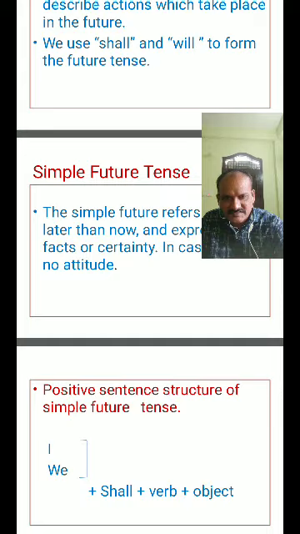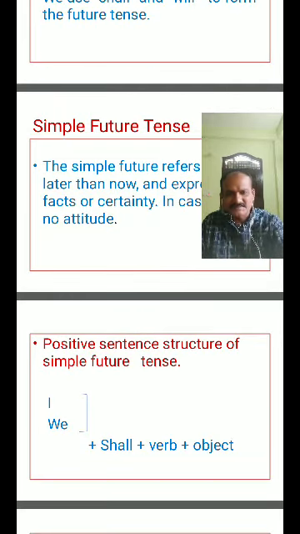Come to the positive sentence structure of the simple future tense. I, we: here first person is there, second person is there, but here the structure is quite different compared to the present tense and past tense. So keep in your mind, take care.